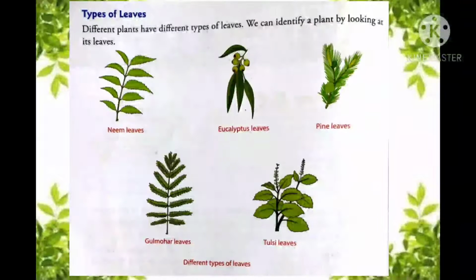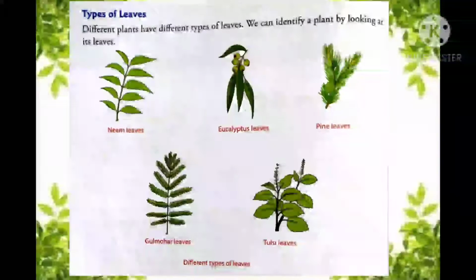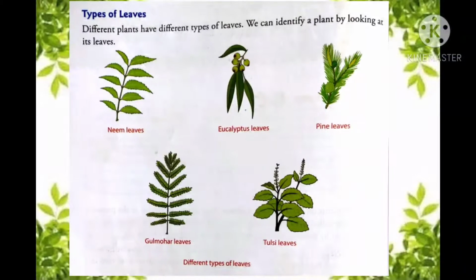Students, different types of plants have different types of leaves. By looking at the leaves of a plant, you can easily identify which plant it is, because, students, different plants have different structures of leaves. As you can see in this image, different leaves are given and they are entirely different from one another. First one is neem leaves, second one is eucalyptus leaves, third is pine leaves, fourth is gulmohar leaves, and fifth is tulsi leaves. So the structure of all the leaves is different.